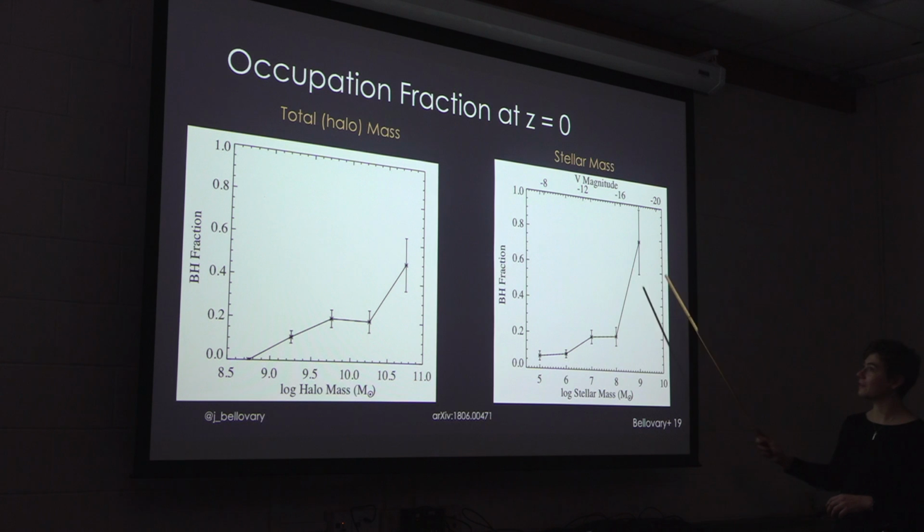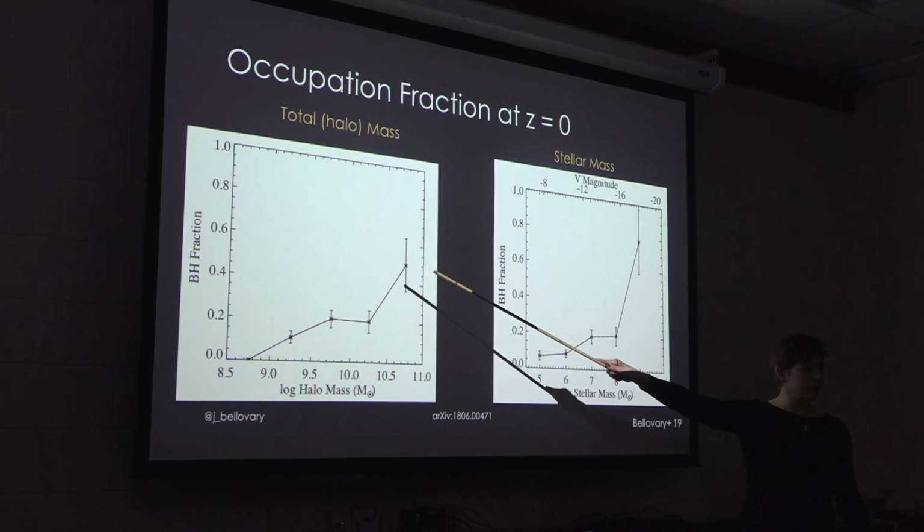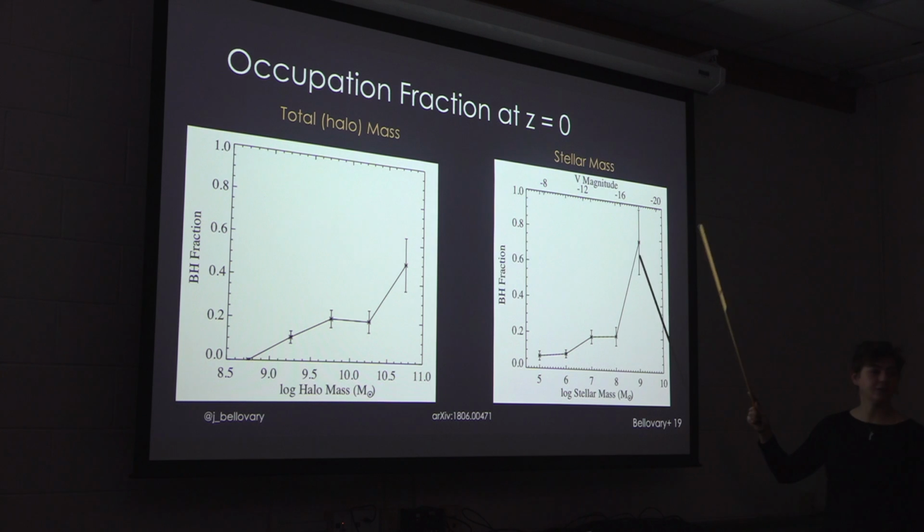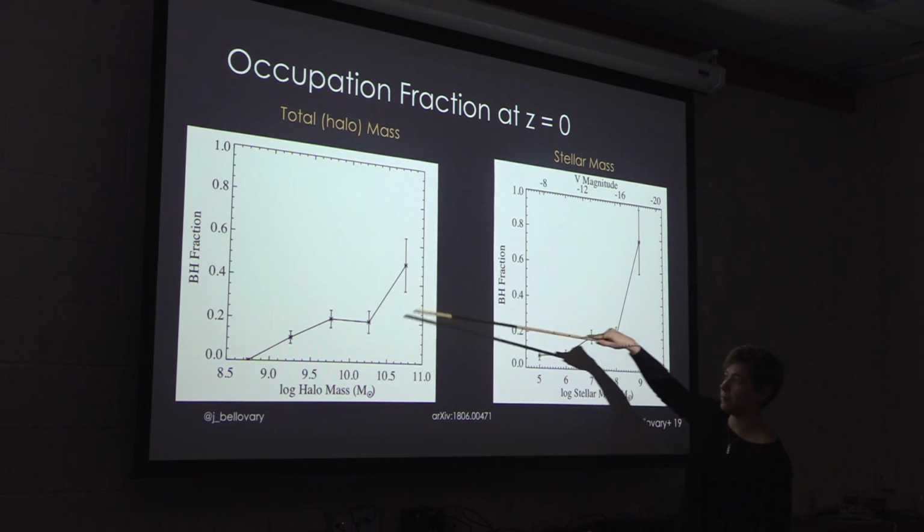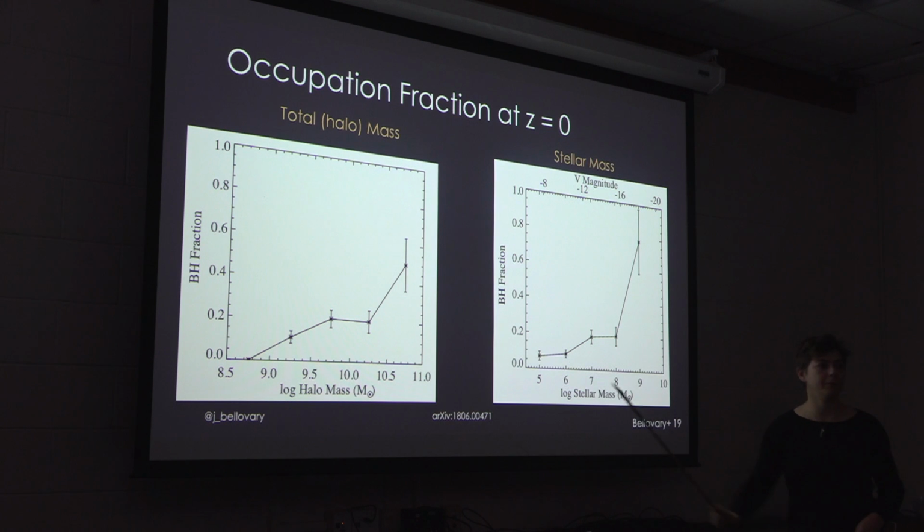There's a slight difference here in the shapes of these occupation fractions, and that actually turns out to be an environmental effect, in that the dwarf galaxies that are near Milky Way galaxies have been tidally stripped a bit, and so they've lost some of their dark matter. So they have higher stellar mass to total mass ratios compared to field dwarfs. As a result, there's a higher fraction of galaxies in the largest stellar mass bin that has black holes compared to the halo mass bin, but that's just because dark matter has been lost in some of these galaxies, and so that shifts them this way in this plot, but not in this plot.